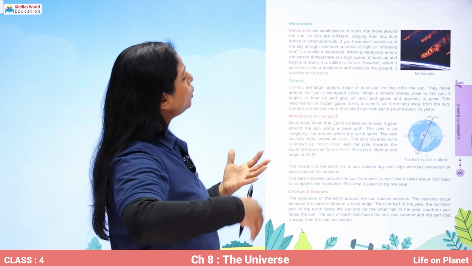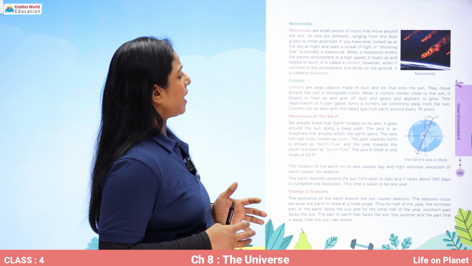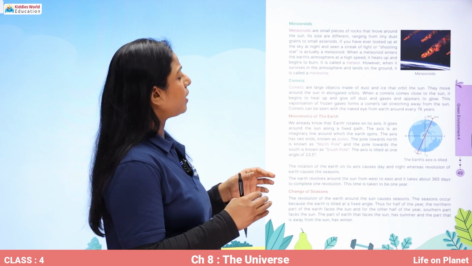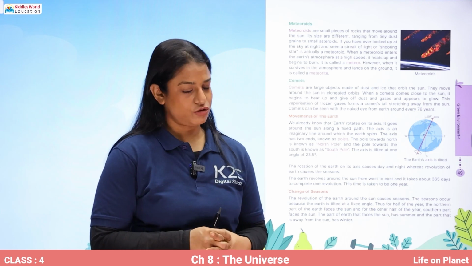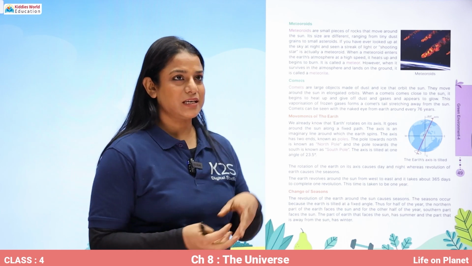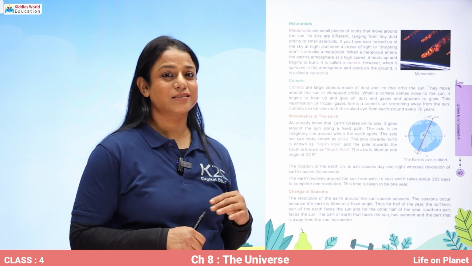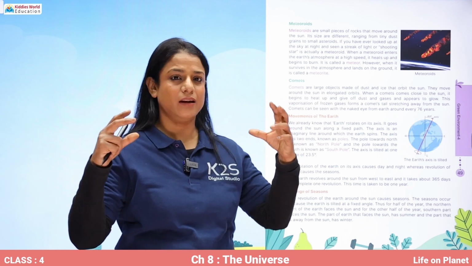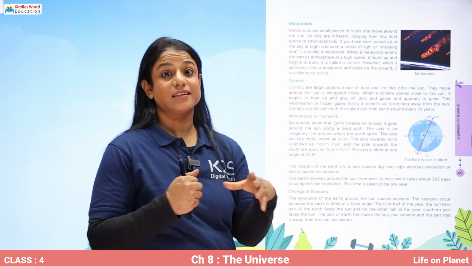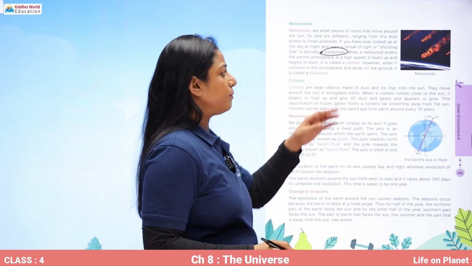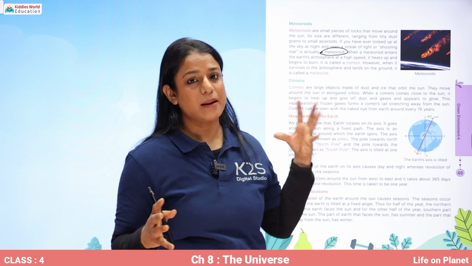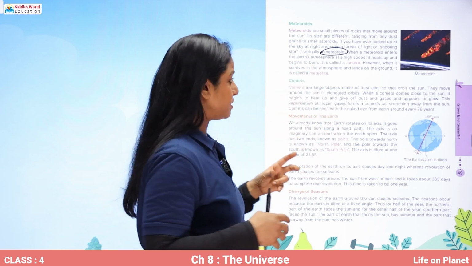If you have ever looked up at the sky at night and seen a streak of light or a shooting star, that is actually a meteoroid. So when we say it's a shooting star, when we see a certain trail in the sky at night, it is nothing but a meteoroid. Now, how can that streak of light, the trail of light, be seen?